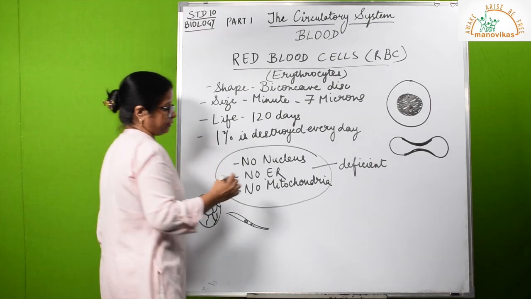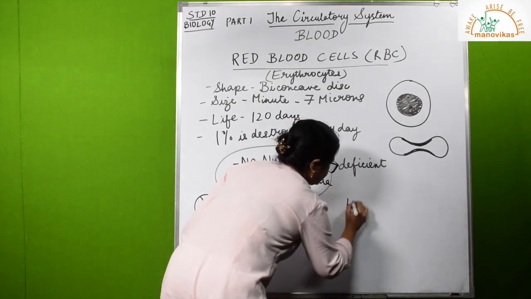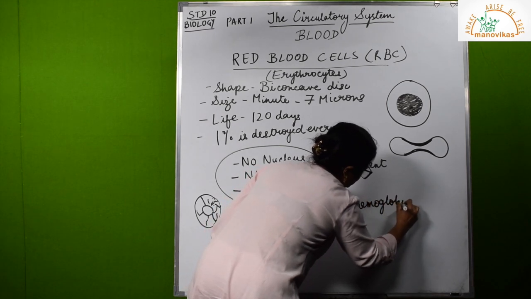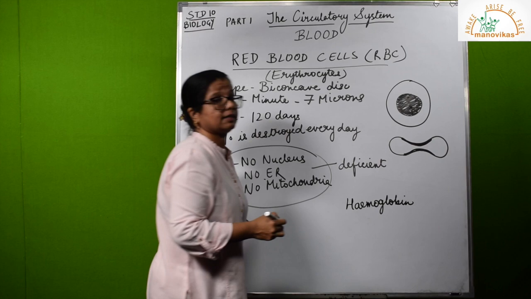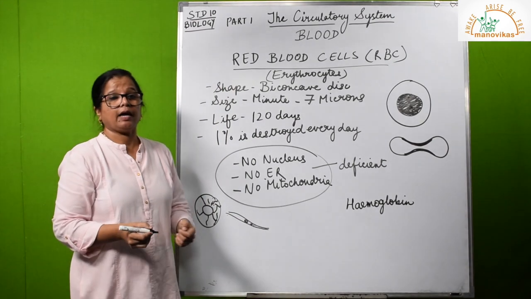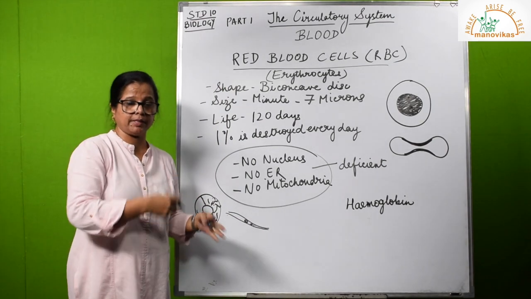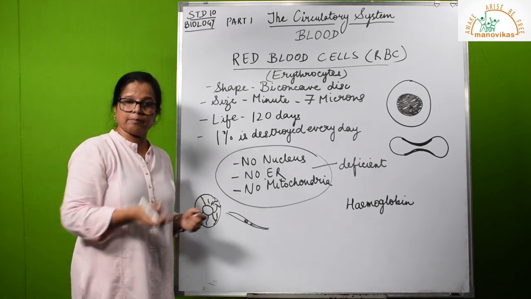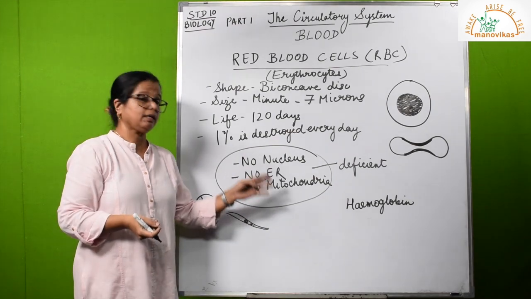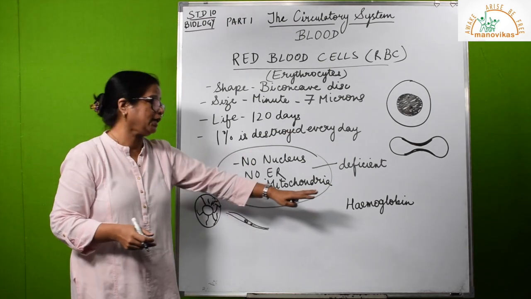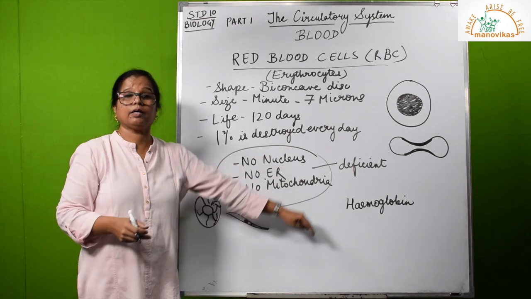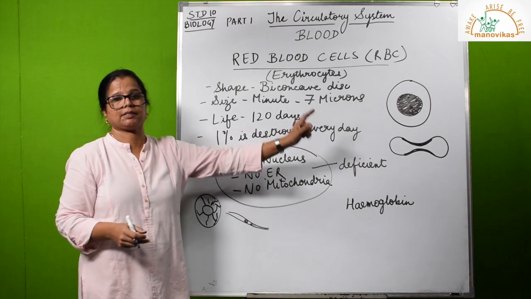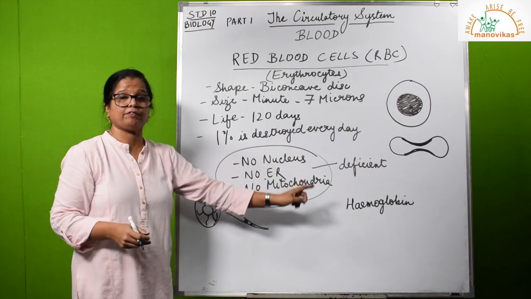Then what does it have? What does it contain? It contains hemoglobin. Now what does this hemoglobin do? It has a great affinity for oxygen and it combines quickly, makes the unstable compound which I just mentioned to you, oxyhemoglobin. When it combines with carbon dioxide, it becomes carbaminohemoglobin. So quickly this helps to carry the oxygen and carbon dioxide. Thereby its presence in the red blood cells makes the red blood cell more efficient in carrying.